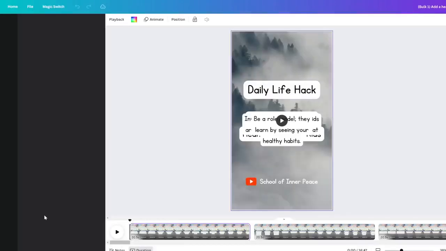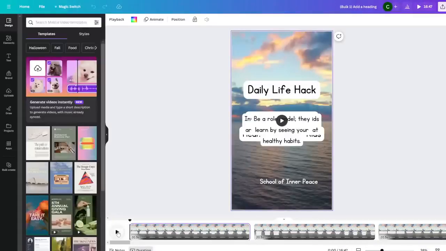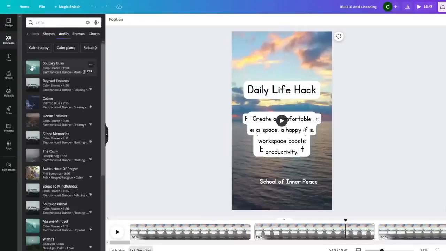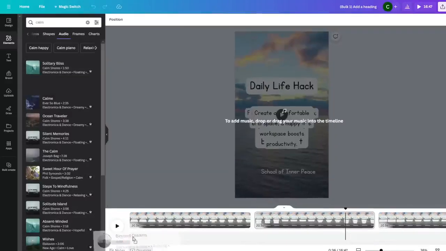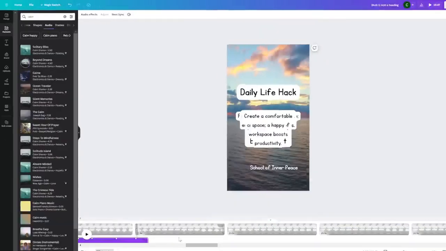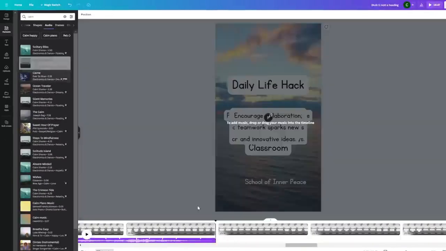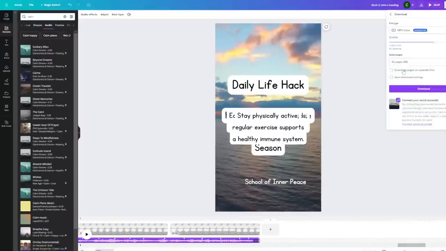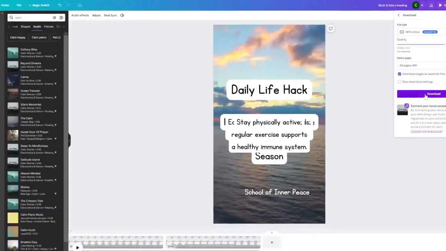Perfect, so again, it will create a new Canva project with these 49 videos. Let's select a new audio track this time, so I'm just going to search calm in the audio section of elements and then pick one that's suitable. Again, we drag and drop this into the timeline, and we need to keep dragging and dropping this audio track so it fills up the whole timeline. Next, we click download and make sure you check download pages as separate files.